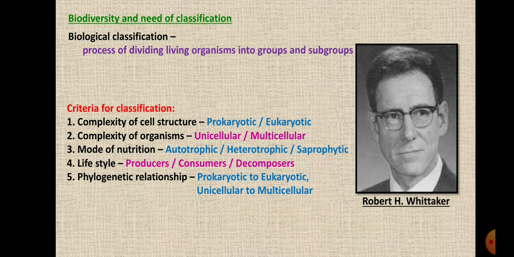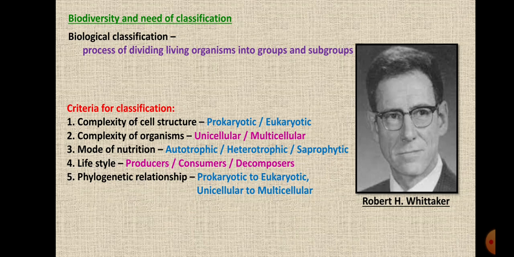The scientist Robert Whittaker, an American ecologist, divided the living organisms into 5 groups, and on the basis of certain points he gave the classification. Now, what were the points? What was the criteria for the classification?